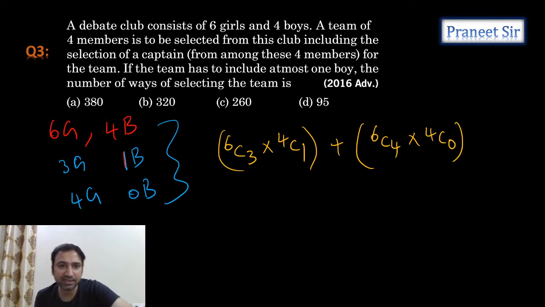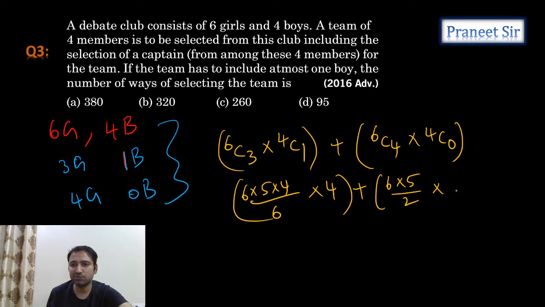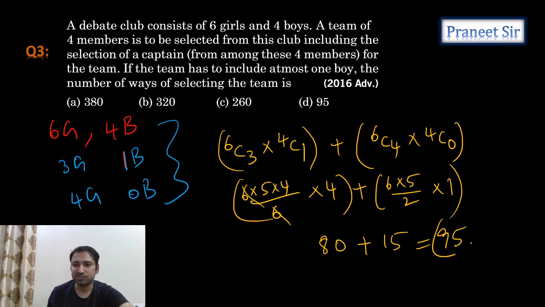So now tell me how much we get, guys. 6C3 is 6 into 5 into 4 by 3 factorial, which is 6. So 6 gets cancelled, and 4C1 is 4, plus 6C4. 6C4 is the same as 6C2, which is 6 into 5 by 2, into 4C0, which is anyway 1. So now let's calculate. Here 6 and 6 get cancelled. So 20 into 4 is 80, right? 80 we are getting here. And here we are getting 15. So total 95 we are getting. So that's it. Simple. 95 is the answer. Correct now?